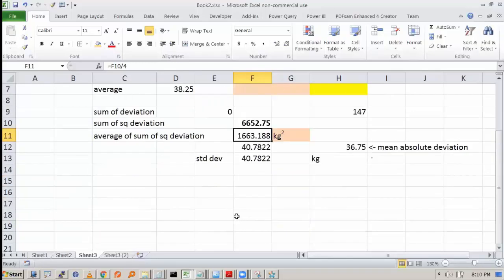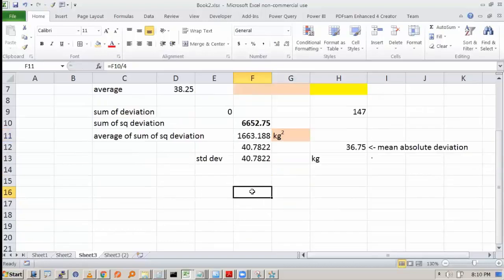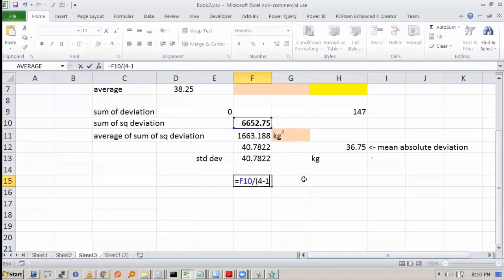So statisticians say that this is called the population variance because you have taken all the numbers. But if we take this 4 minus 1, the number of data points minus 1, then we get something called the sample variance.